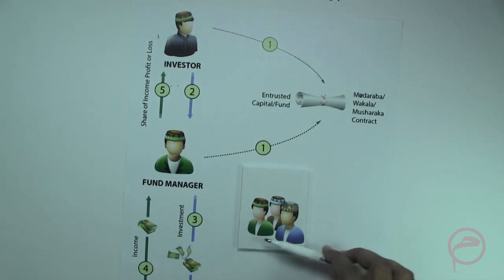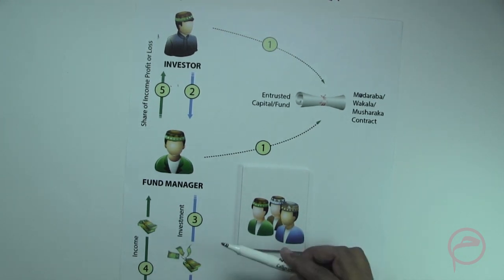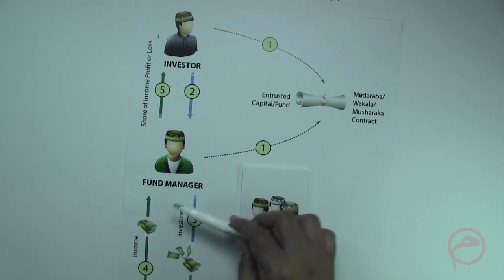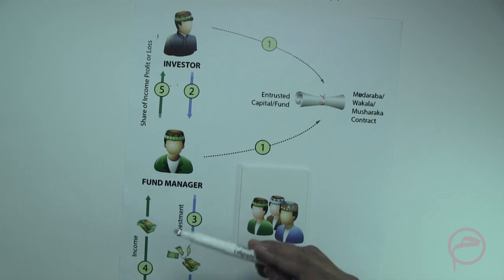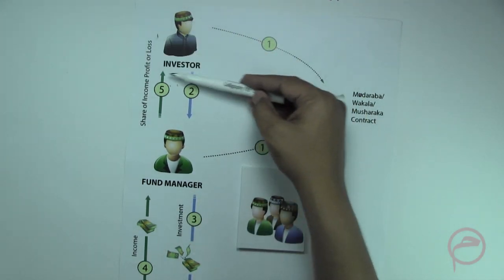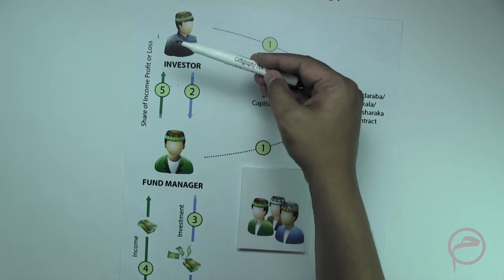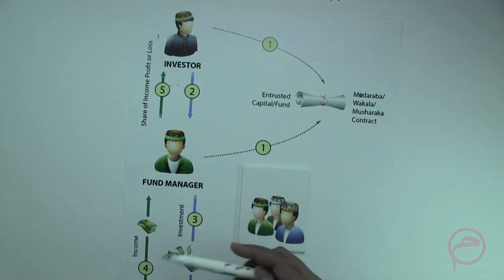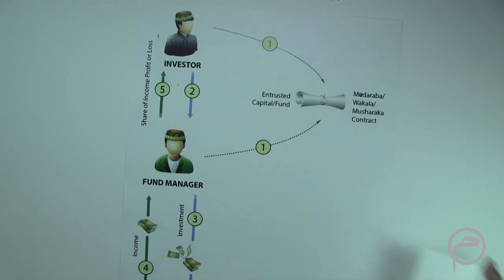And hence the Sharia board is an independent board and does an annual audit on the investments and provides its certificate to the fund manager, which could be shared again with the investors, so that the investor is at peace that his or her investments are done in a Sharia compliant manner. So this is the Mudaraba structure.